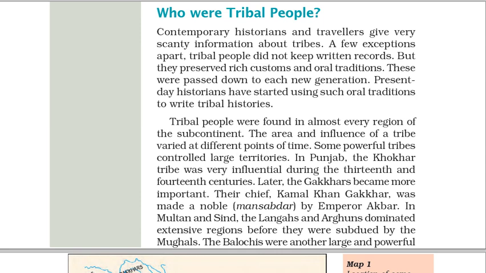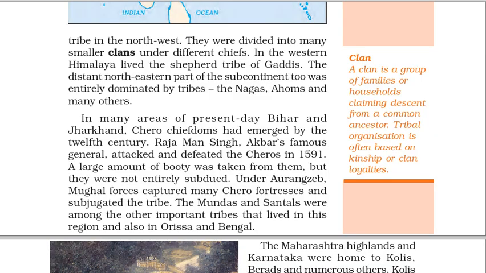Some powerful tribes controlled large territories. In Punjab, the Khokhar tribe was very influential during the 13th and 14th centuries. Later, the Gakkars became more important. Their chief, Kamal Khan Gakkar, was made a noble Mansabdar by Emperor Akbar. In Multan and Sindh, the Langas and Agans dominated extensive regions before they were subdued by the Mughals. The Balochis were another large and powerful tribe in the northwest. They were divided into many smaller clans under different chiefs.